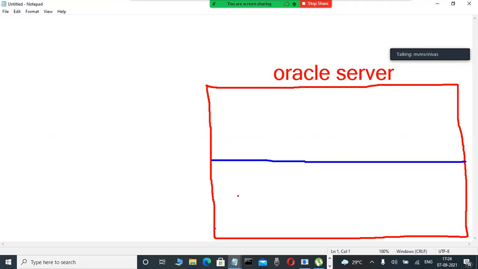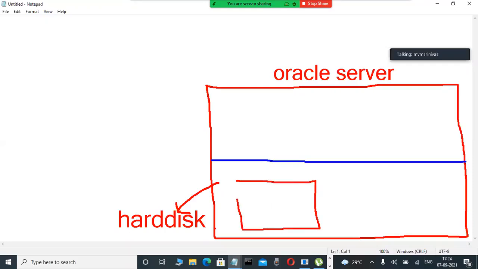Slowly observe here, I will use a diagram to make it easily understandable. In the bottom part, this is the hard disk. In the hard disk, some files are created in any database. Here, so many files are there: data files, control files, redo log files. Don't write it down, just observe. These are .dbf files.